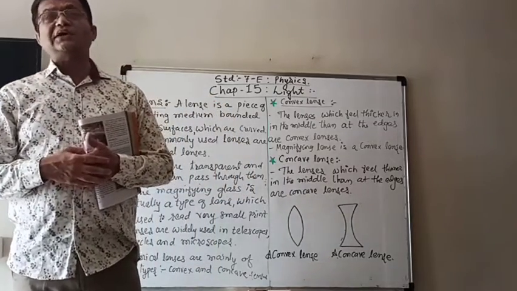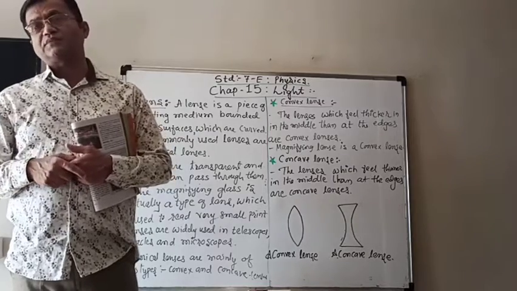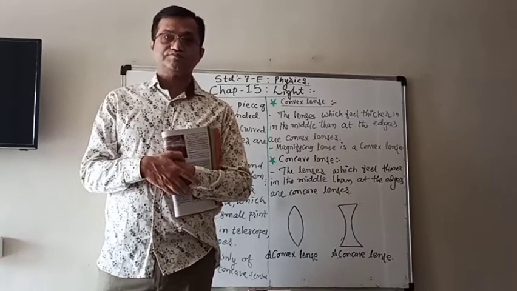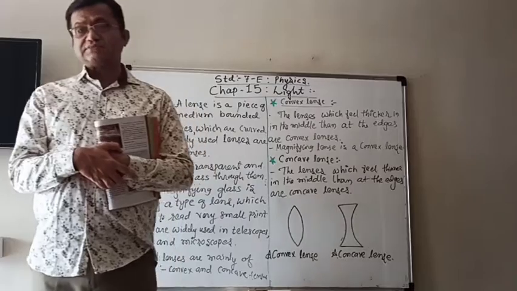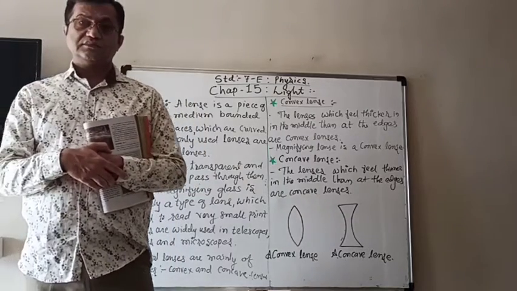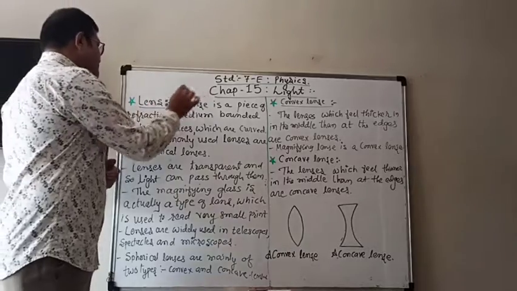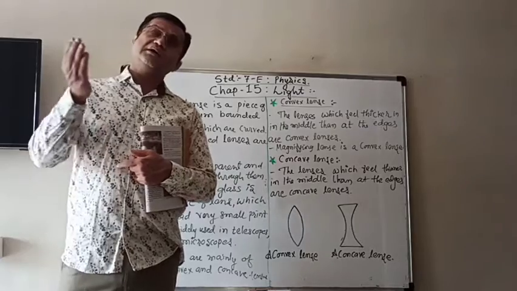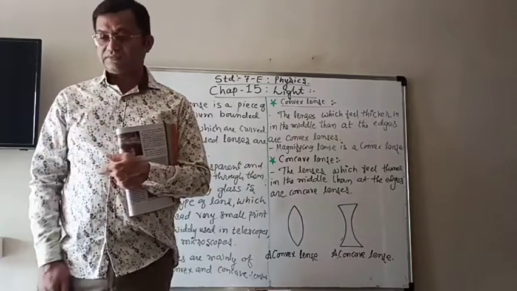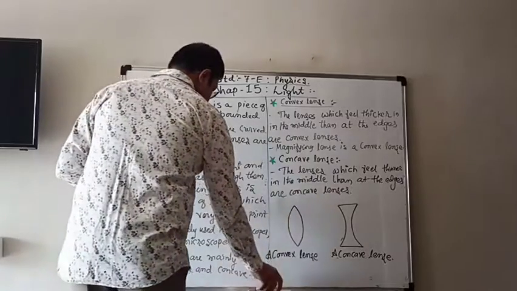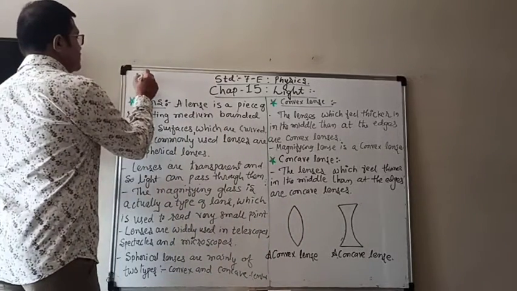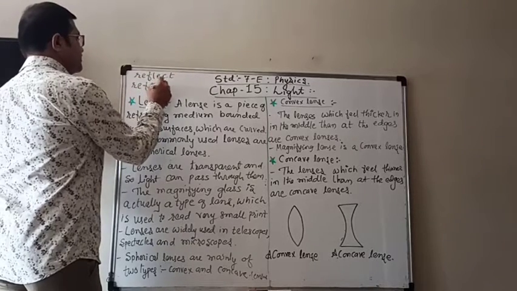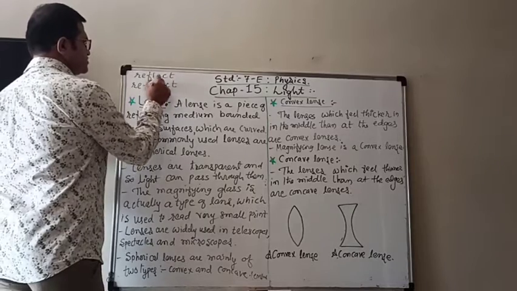Now we have to learn about other types of objects which are known as lenses. A lens is a piece of refracting medium. Now in the mirror we saw that it reflects. So now here there is a new word, refract. We learn reflect, R-E-F-L-E-C-T. Then refract. It's a little different.